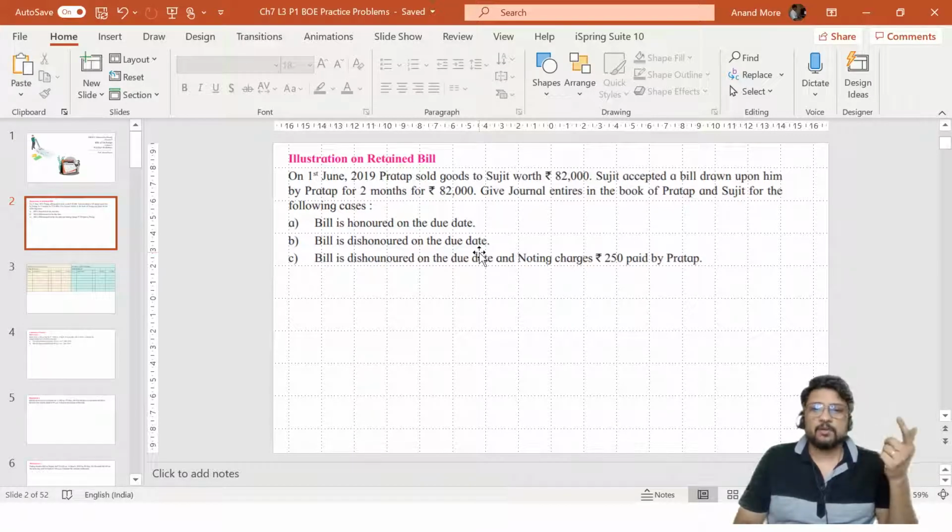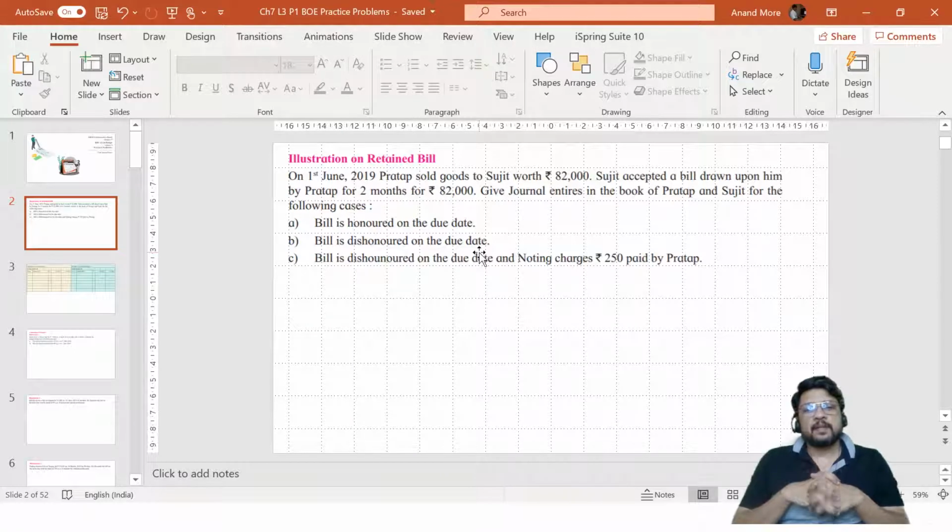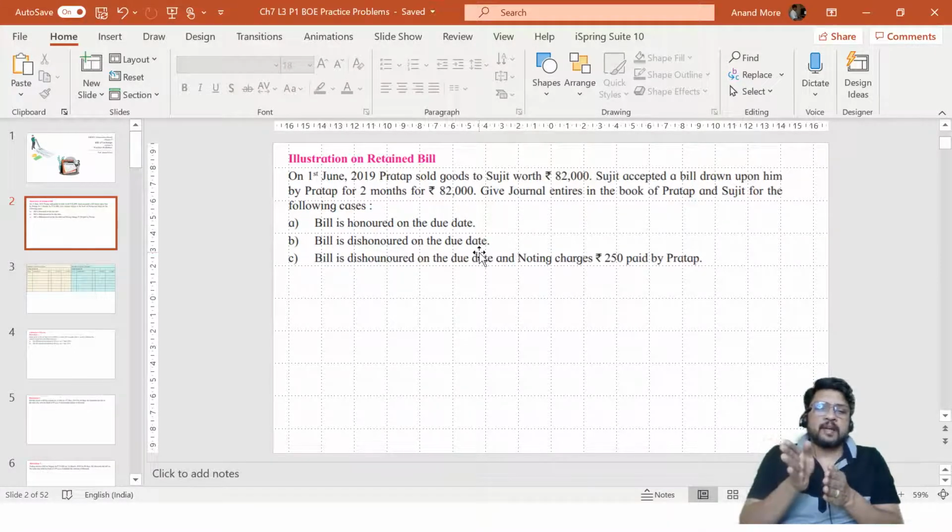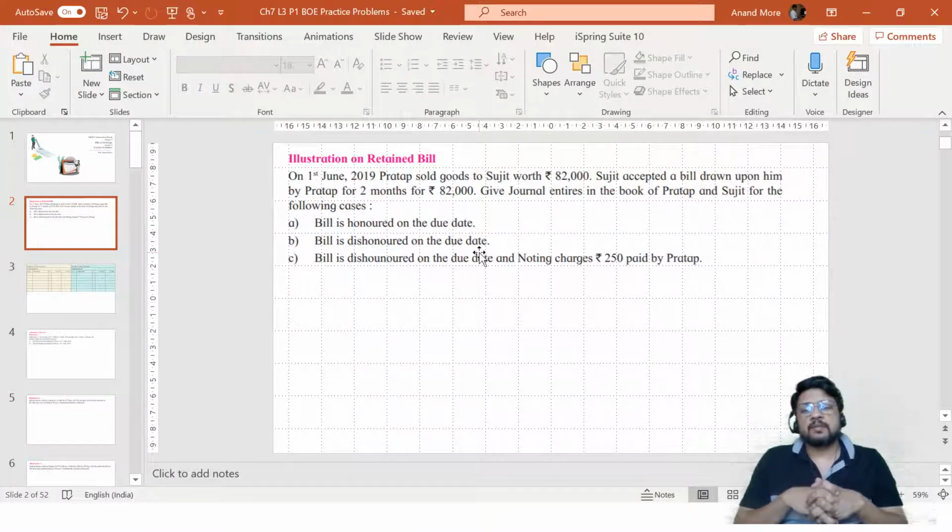So let us now try to solve the same problem with 3 different possible endings. Okay, so it is like a Hindi movie, Bollywood movie, wherein the story is given to you and then they have told you that either this can happen or that can happen or this can happen. Then how the story will be ending.